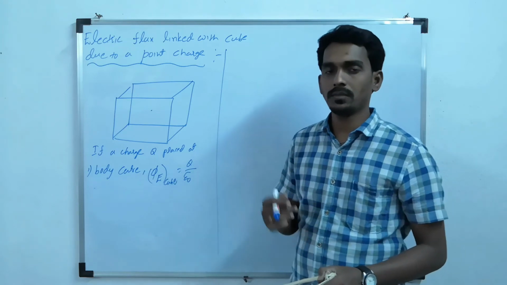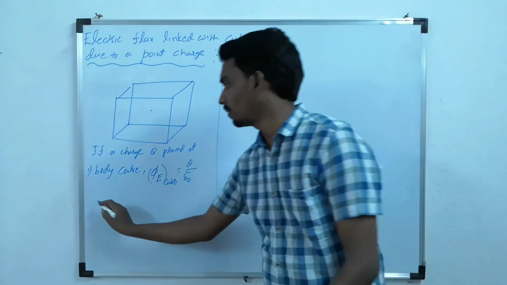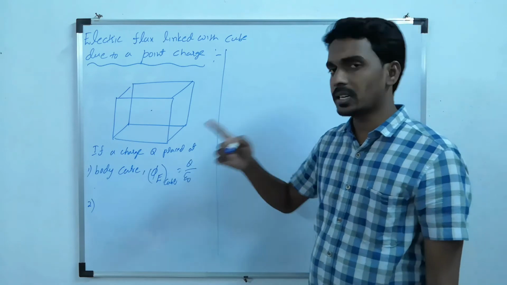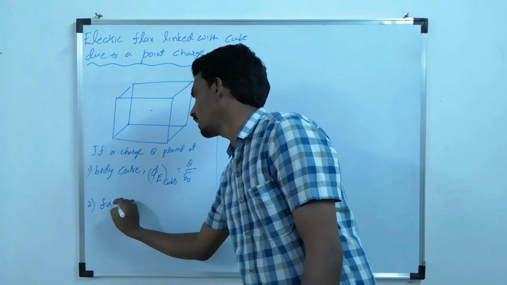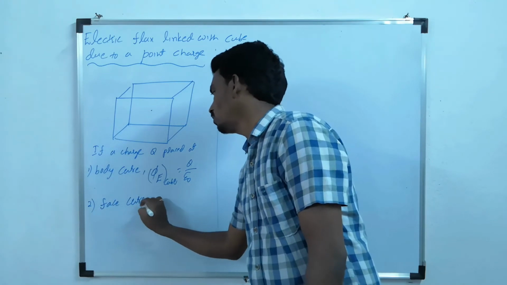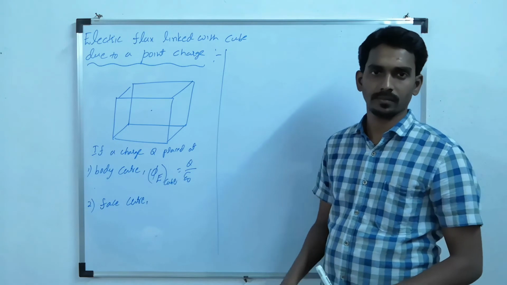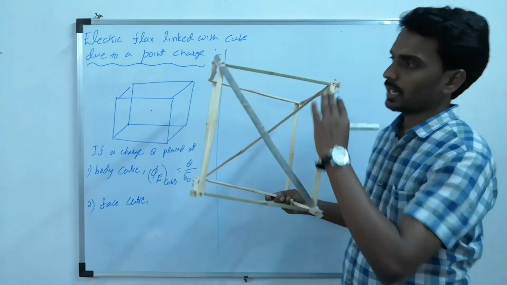But what if the charge position changed? So they can ask you different cases, like the second one, consider. Initially it is at the body center. Now if it is at the face center, now the charge is at the face center. Now consider any one side.